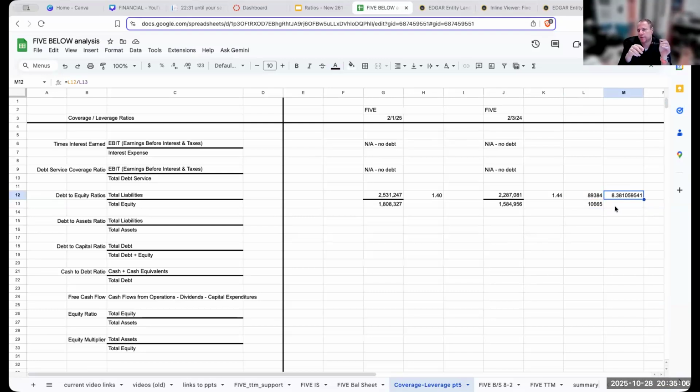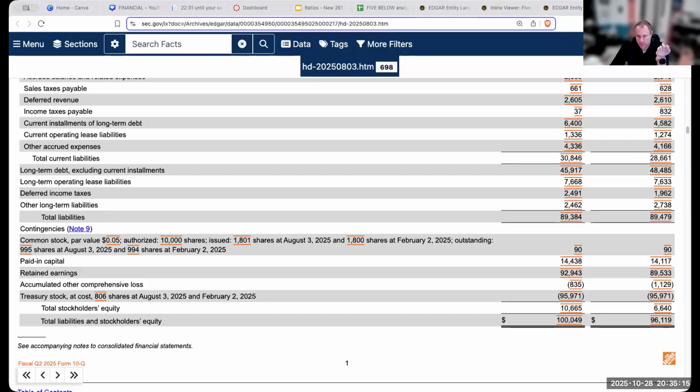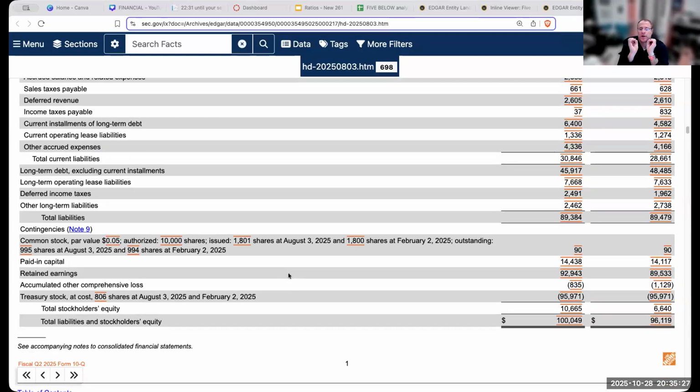They're highly leveraged, right? Now, here's the thing that you have to realize when you look at companies. Why is that number so ridiculously high, right? Well, if you look at the owner's equity section of the Home Depot, you're going to notice treasury stock. What's that? It's when I repurchase my own shares. When I repurchase my own shares of treasury stock, like in this example here, it's going to show up as a negative number in the owner's equity section.